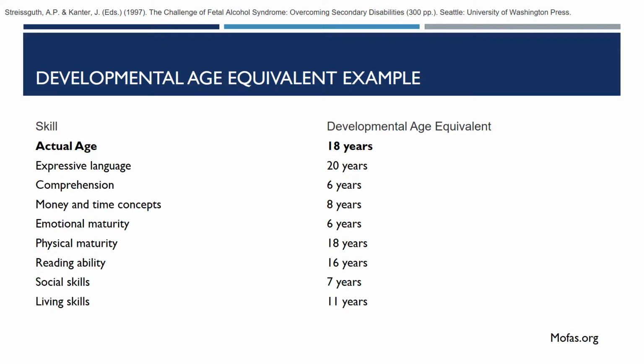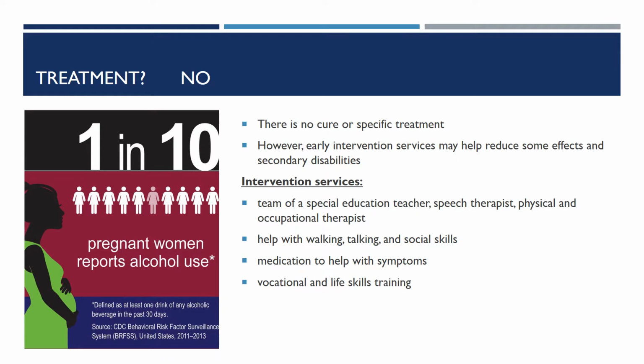Reading ability will make them seem about 16 years old. Their social skills makes them seem about 7 years old. Living skills are about 11 years old. So as you can see, this is why it would be difficult for a teacher or parent to work with one with FAS. They are all over the board, and it is a wide spectrum of what they are able and unable to do. Some women may be unaware of the effects alcohol may have on their unborn baby.